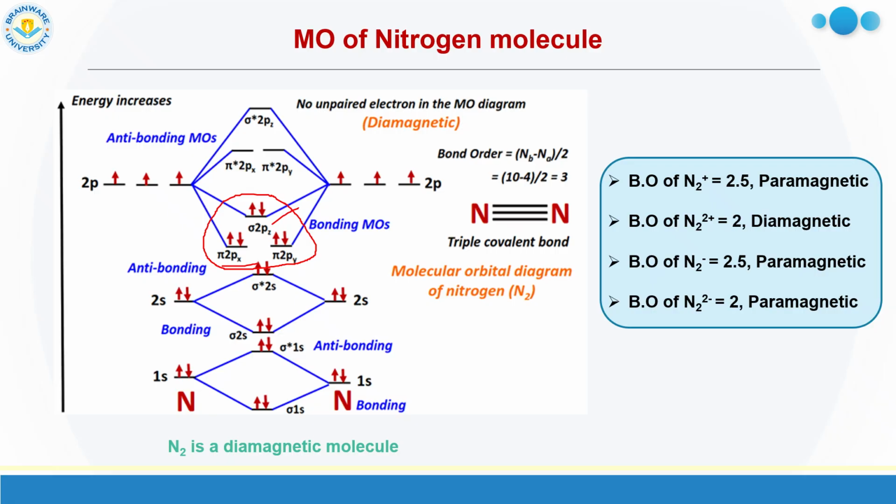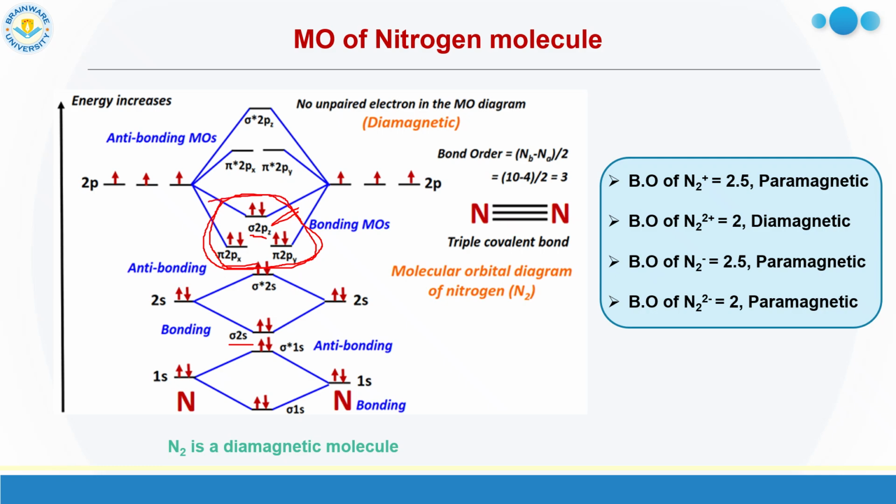Secondary interaction between the sigma 2pz and the sigma 2s. This sigma 2s and this sigma 2pz, due to secondary interaction, what happens? This sigma 2s becomes lower in energy, and this sigma 2pz becomes higher in energy. It crosses the energy of pi. So pi 2px, pi 2py become lower, whereas sigma 2pz becomes higher in energy. And all the other orders of the MOs remain the same. So the only difference is in this part for the nitrogen molecule.